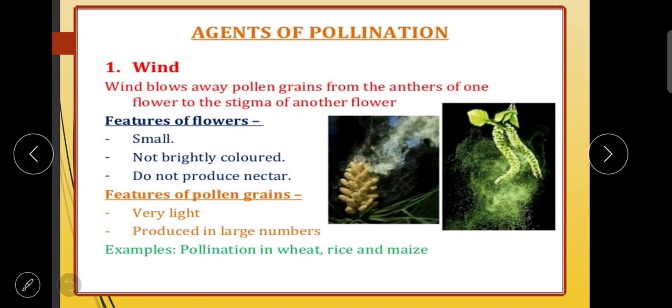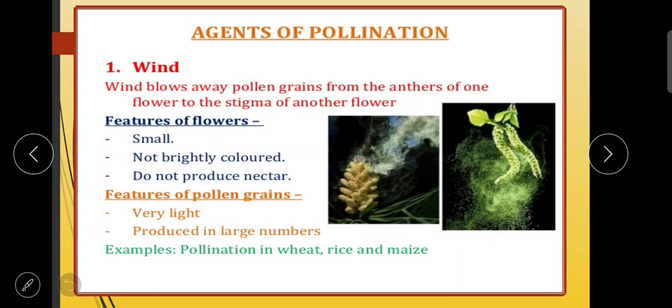So, how does this pollination process take place, how do these pollen grains fall on the stigma? Here you can see wind. It blows pollen grains from the anthers of one flower to the stigma of another flower.